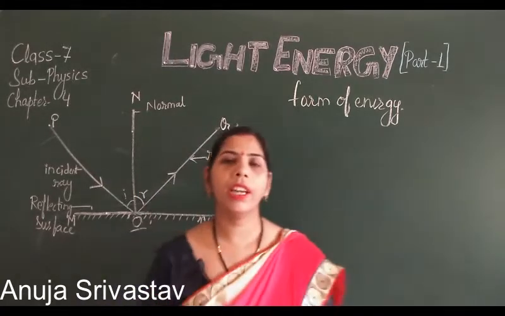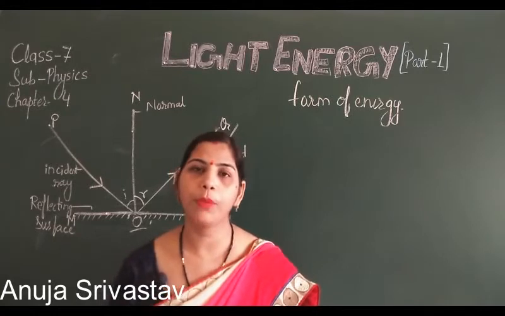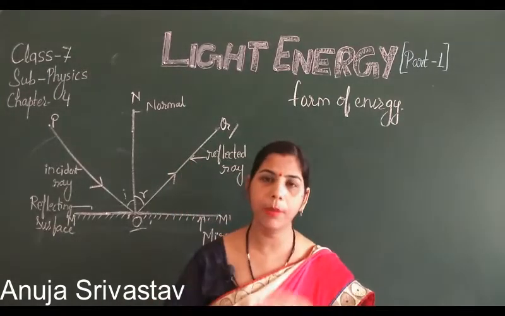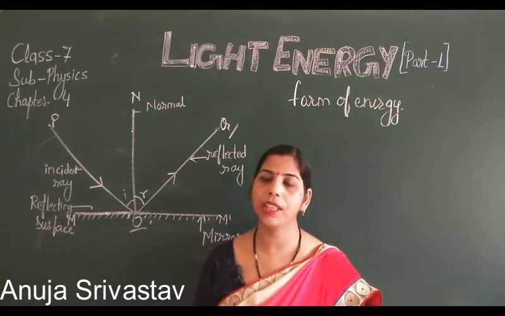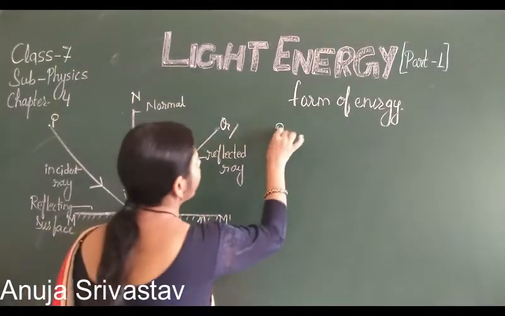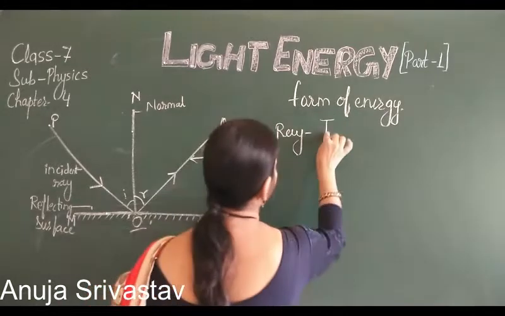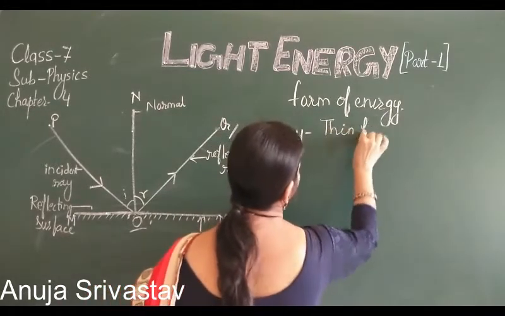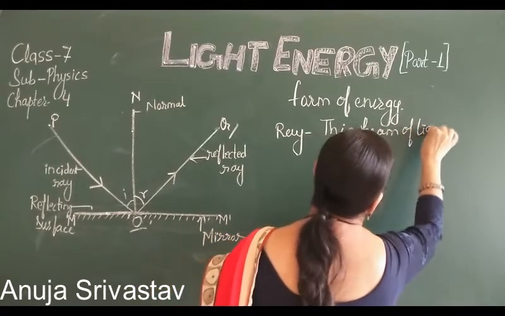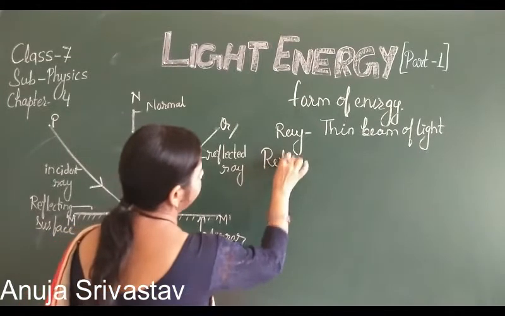So we are able to see the things when the light ray falls on an object and it is reflected. जब light ray किसी object पे पड़ती है, it will be reflected. Then we are able to see the things. So here we are just listening to two words. First is the ray. So what is a ray? It is a thin beam of light. And another one is the reflection, which is very important.